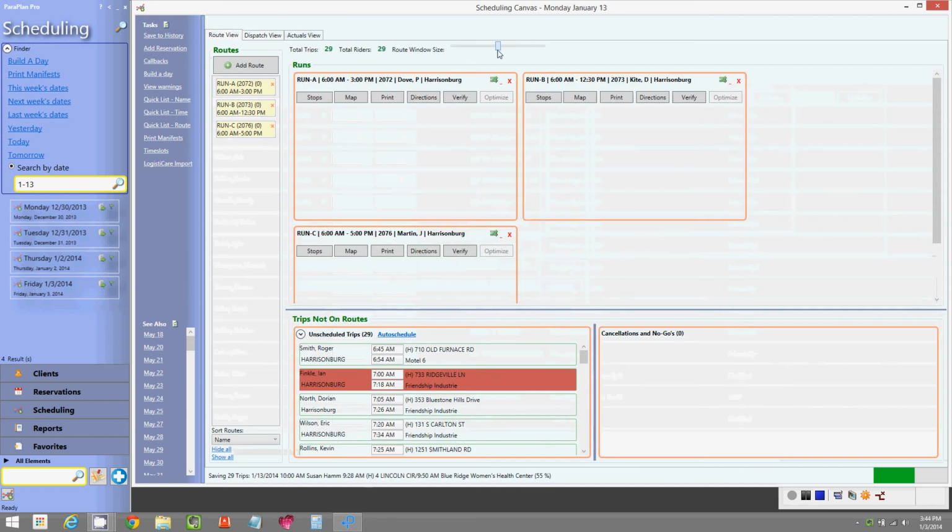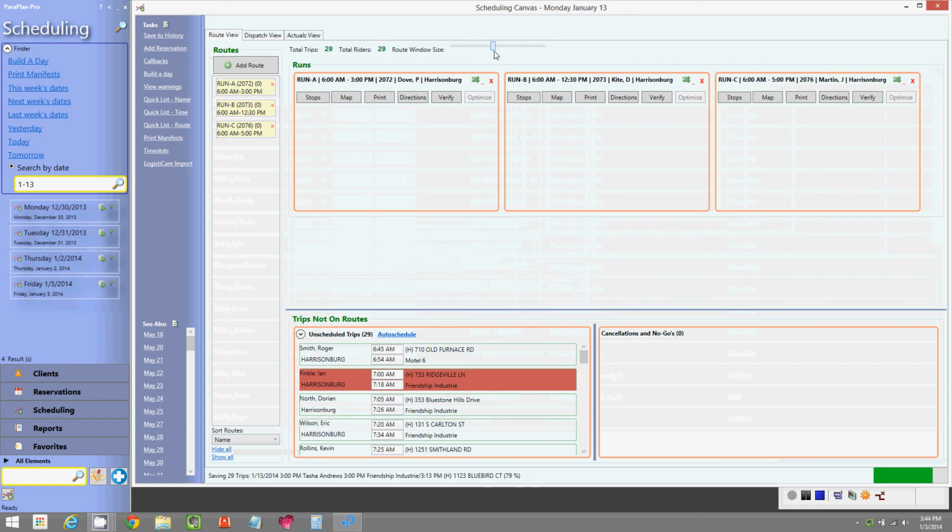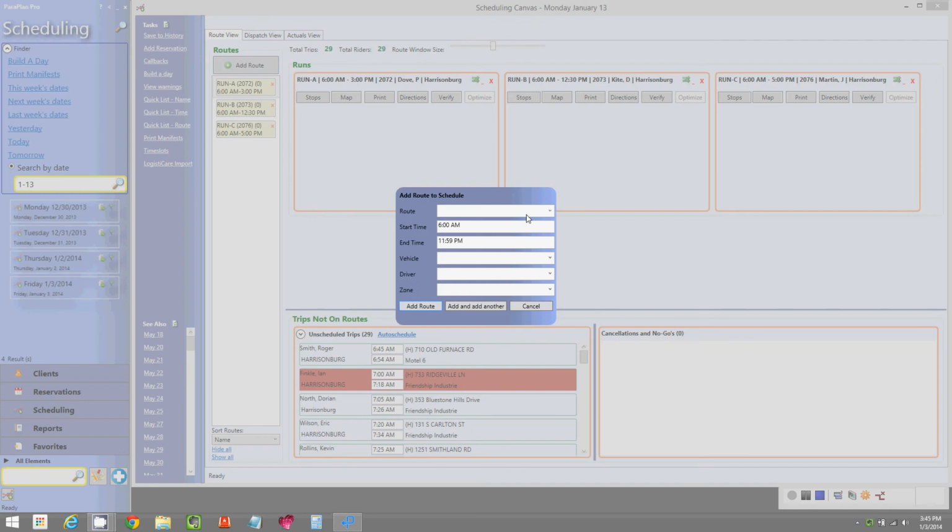and I will make these a little bit more viewable. And notice how Run B only goes from 6 to 12:30. Let's say I do want Run B to continue through the afternoon, but I have to add another driver because Kite has to get off at 12:30. So let's go ahead and run another leg or segment of Run B. So I'm going to hit Add Route. And we're going to add Run B.